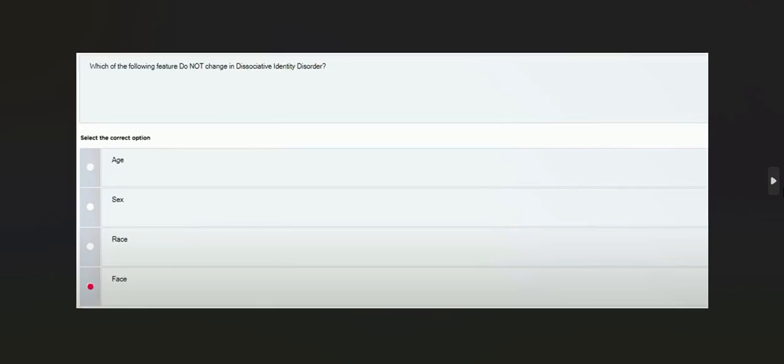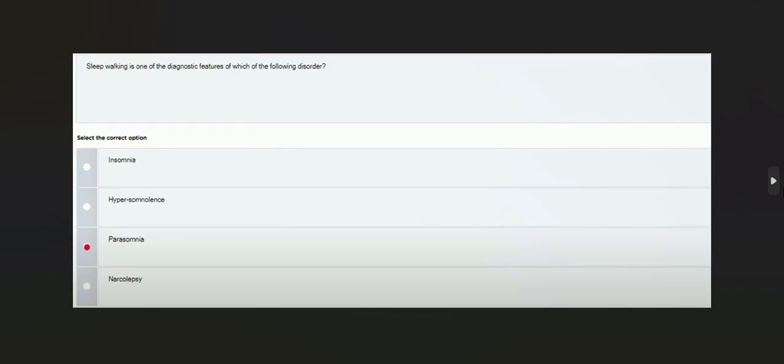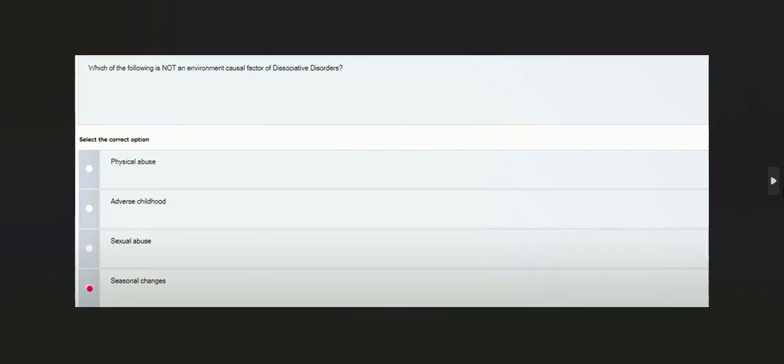Which of the following features do not change in dissociative identity disorder phase? Sleepwalking is one of the diagnostic features of which of the following disorder? Parasomnia. Which of the following is not an environmental causal factor of dissociative disorders? Seasonal changes.